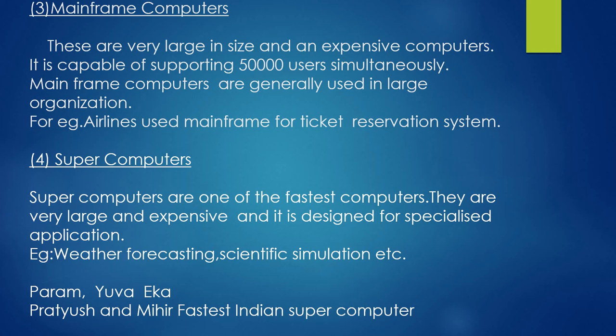Third one, mainframe computers. A mainframe computer is a very large computer, and it supports 50,000 users simultaneously. Large companies use this system. For example, mainframe computers are used for airline reservation. Then fourth one, supercomputers. A supercomputer is the fastest computer, and it is designed only for a special task or specialized application. For example, weather forecasting, scientific simulation, etc.